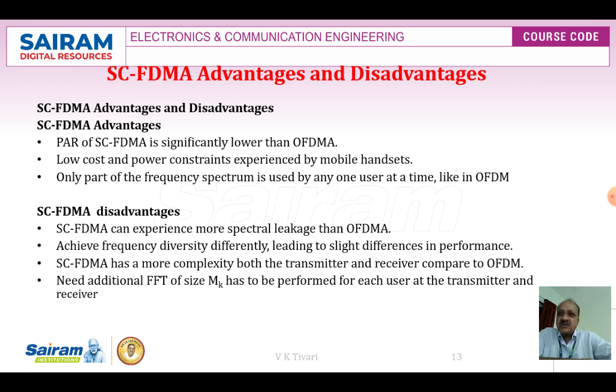A disadvantage is that SC-FDMA can experience more spectral leakage than OFDMA. It achieves frequency diversity differently, leading to slight differences in performance. SC-FDMA has more complexity in both the transmitter and receiver compared to OFDMA, as an additional FFT of size M has to be performed for each user at the transmitter and receiver. That's all. This is the end of the video today.